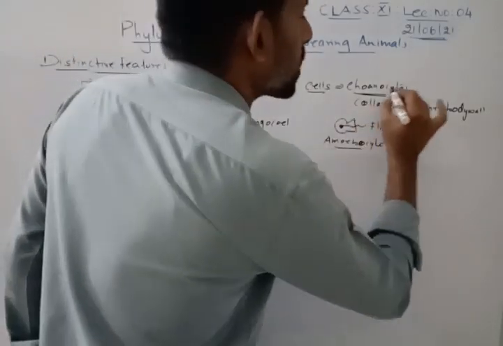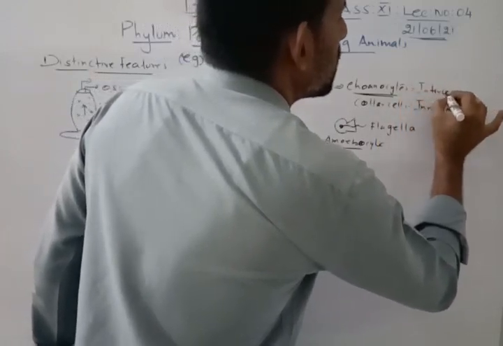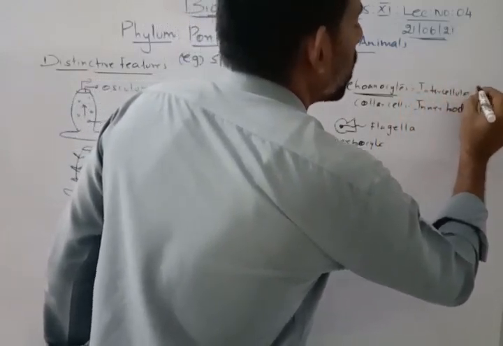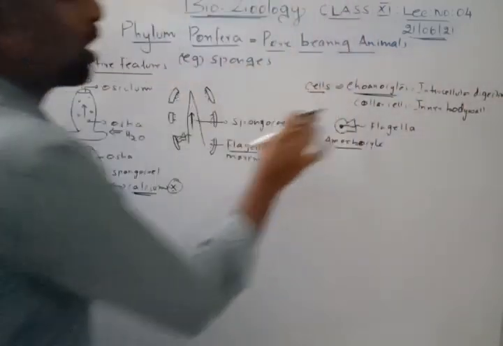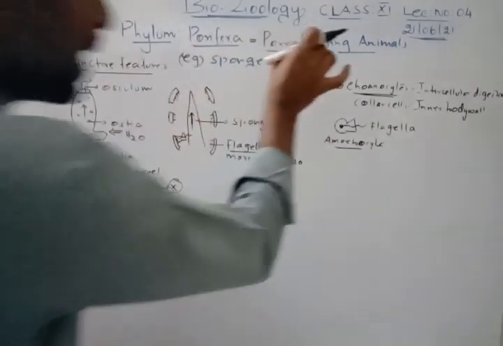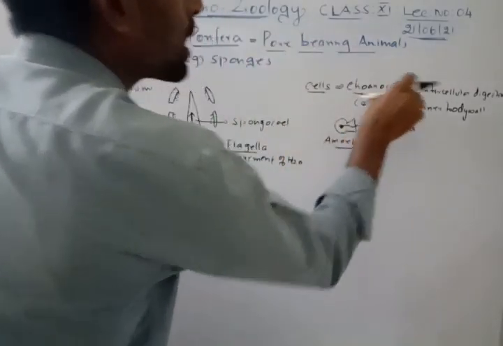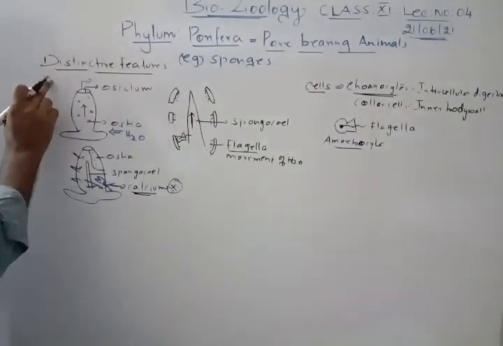Now this collar cell or conocyte is always involved in intracellular digestion, because sponges, or Porifera, do not have a digestive system. So digestion takes place inside the cell. It is called intracellular digestion. This is very important.